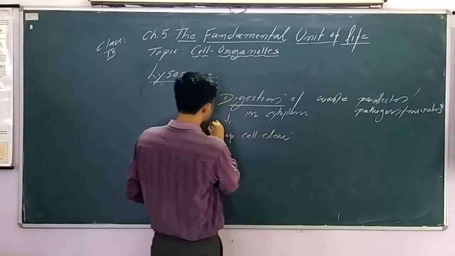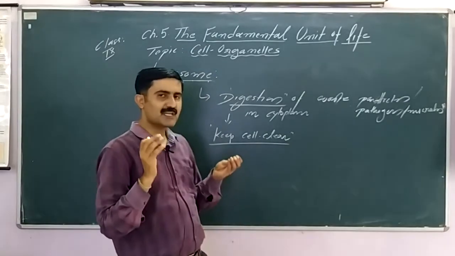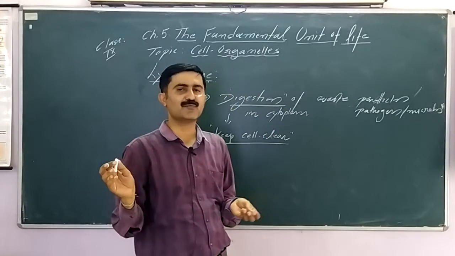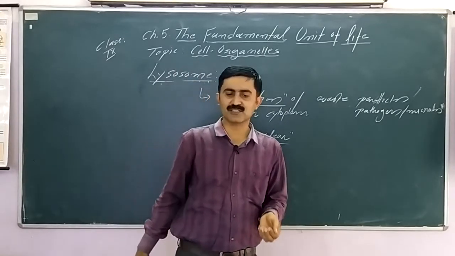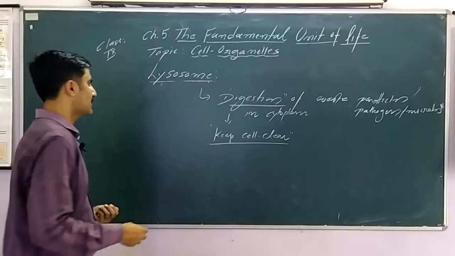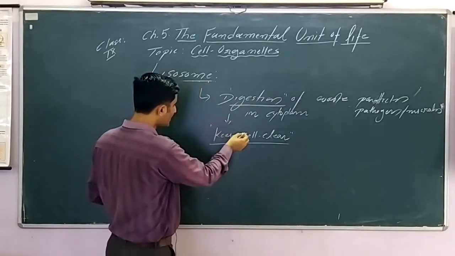In other words, we can say these are the scavengers of the cell. These are the garbage disposal system of the cell. This helps in removal of all kinds of wastage. That's why it is known as the garbage disposal system of the cell.